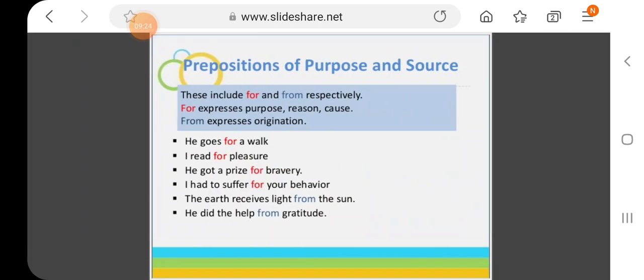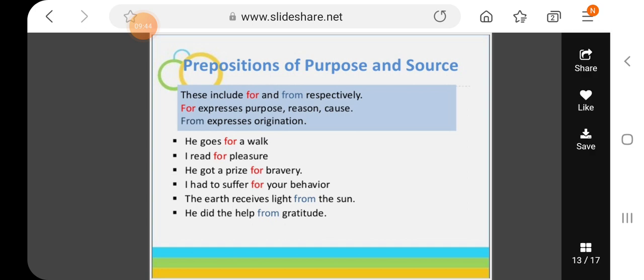Then there are some prepositions which are used to define purpose or source, that is, from where something is attributed. He goes for a walk. Where does he go? For a walk. So that tells you purpose, that why he goes. I read for pleasure. He got a prize for bravery. I had to suffer for your behavior.